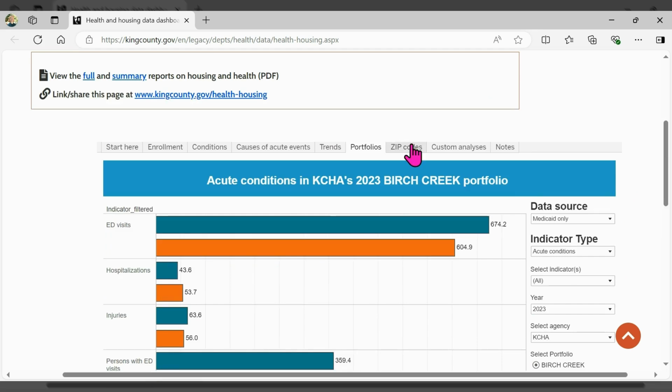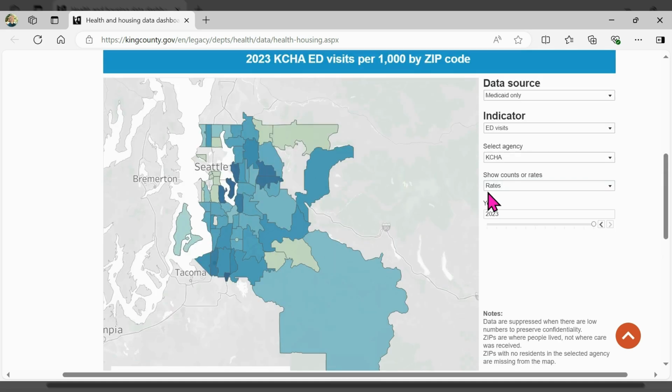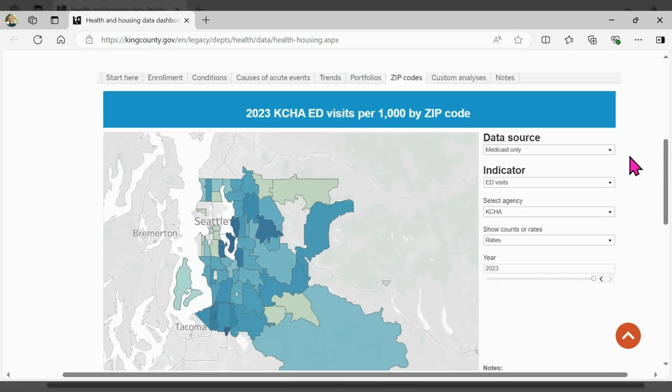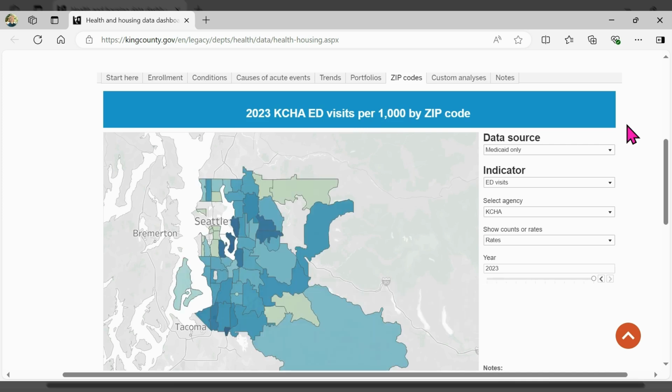The Zip Codes tab shows which parts of King County have the highest and lowest rates of different conditions for housing agency clients. Darker blue indicates higher rates, while lighter green indicates lower rates. Use the menu on the right to select a data source, indicator, agency, count, rate, and year. Hover over an area on the map for detailed data.